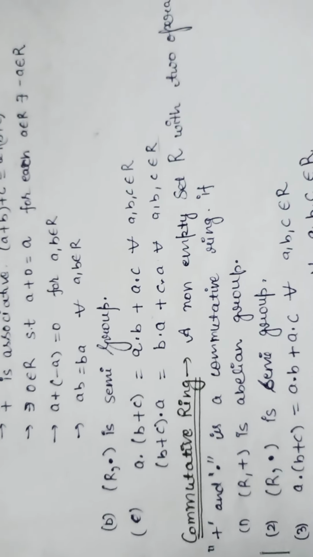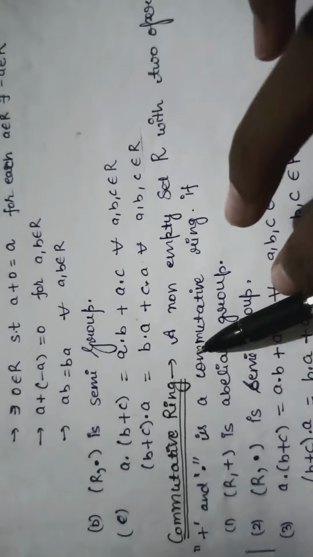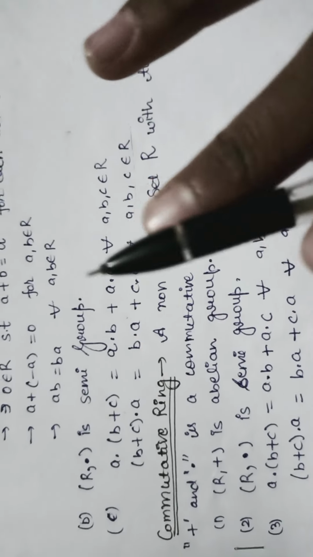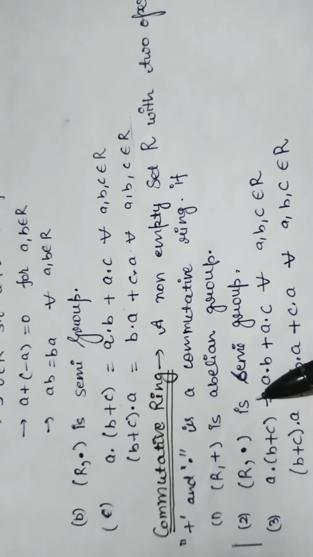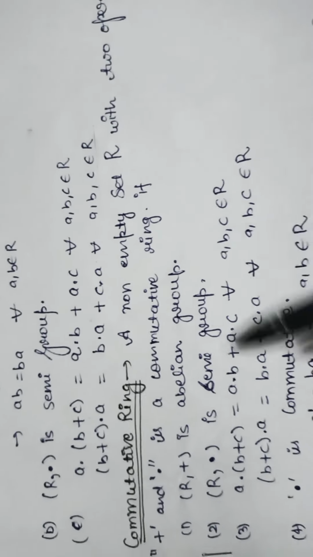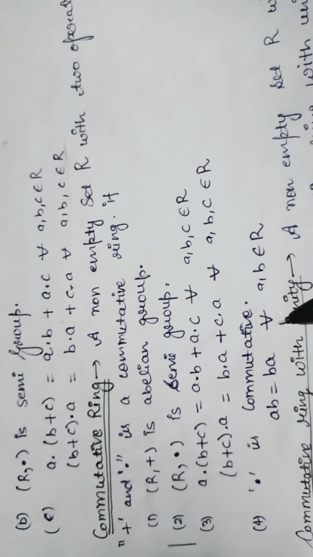Next definition is commutative ring. A non-empty set R with two operations plus and dot is called a commutative ring if it satisfies following condition. First same R plus is a abelian group, R comma dot is semigroup, distribution law, and fourth property है dot is commutative. It means AB is equals to BA for all AB belongs to R.